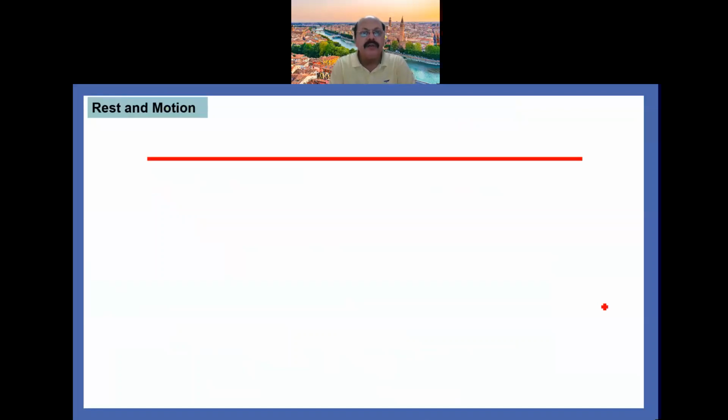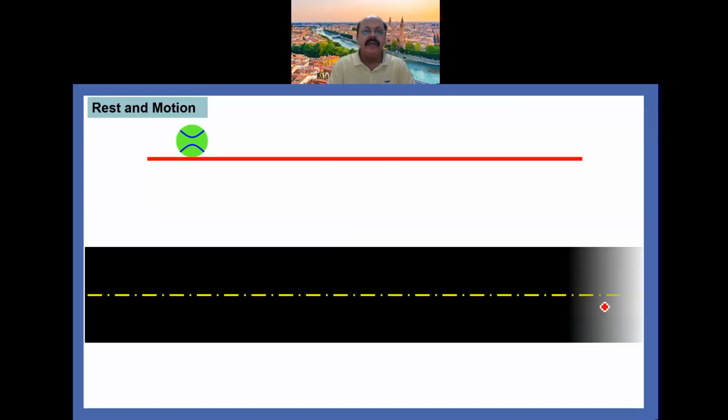Now rest and motion. So what is basically rest? Rest means a body which does not change its position with respect to time, that is called rest. And motion, the body which changes its position with respect to time, that is called motion. So here we take one example.